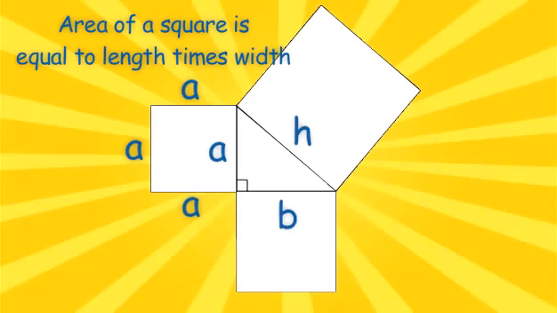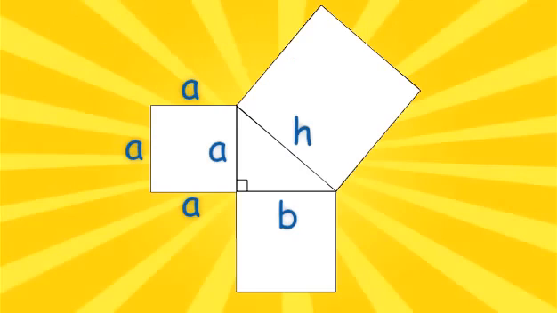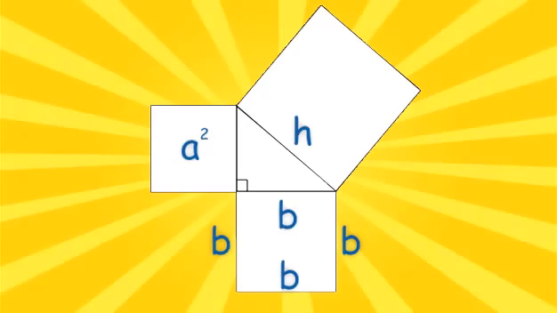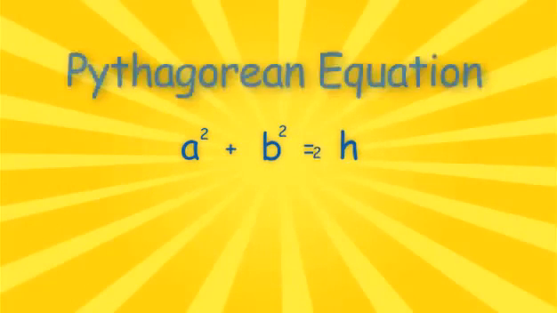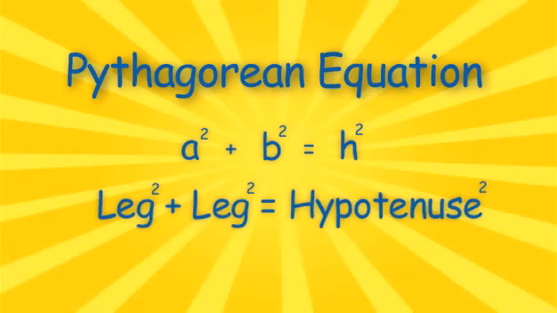Since this is a square, each side must measure A. The area of a square is equal to length times width, so the area here is A squared. Similarly, this is a square, so each side must measure B. The area of this square is B squared. Finally, this square has sides of H, which makes the area H squared. And with this, we can see the Pythagorean equation: a squared plus b squared equals h squared. Or, in other words, leg squared plus leg squared equals hypotenuse squared.